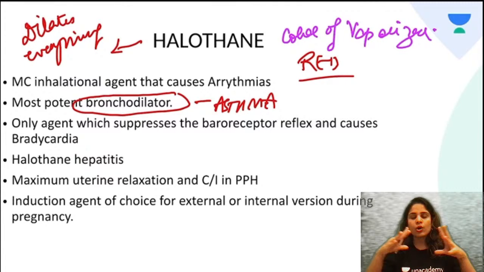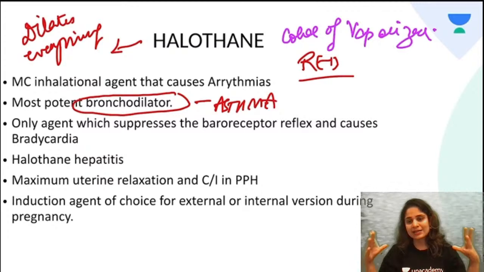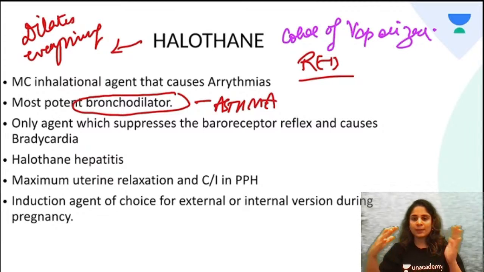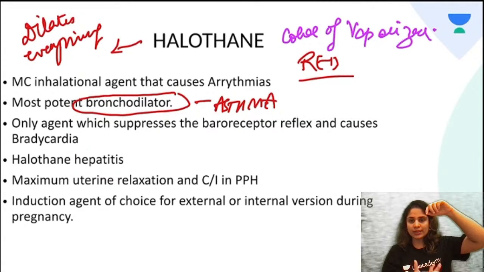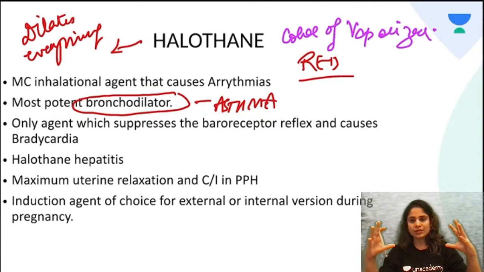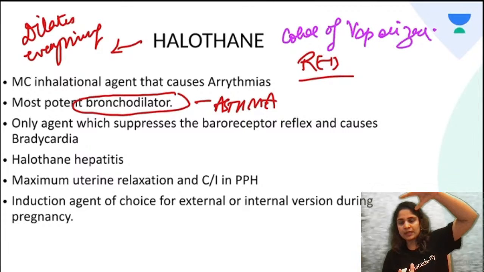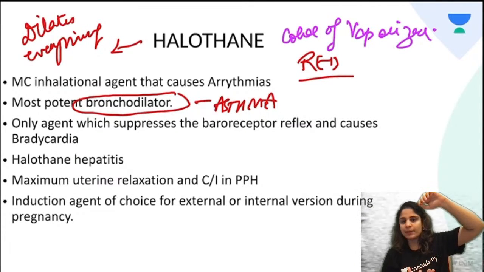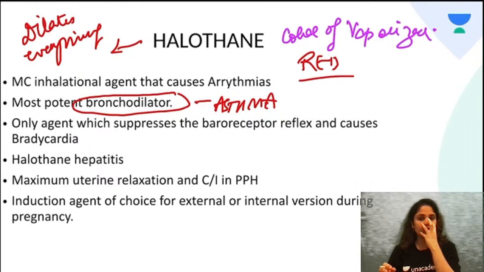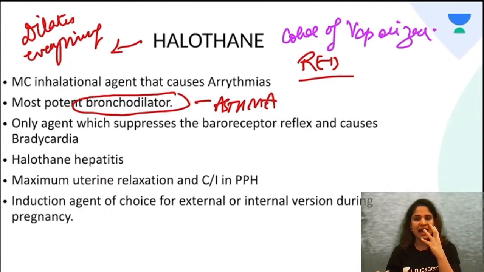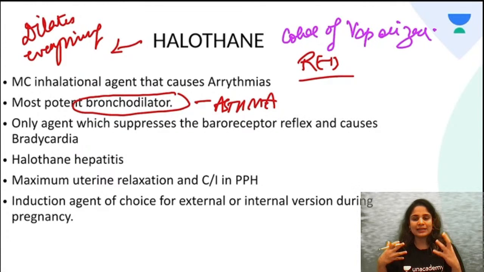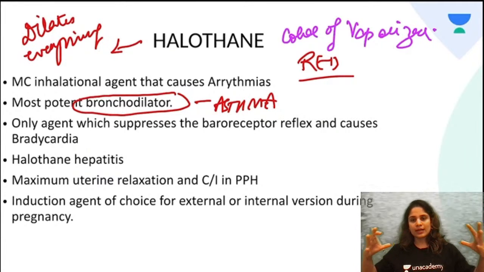Now, why would you want the uterine smooth muscle to relax and dilate? Suppose your baby is not lying with vertex down, it is lying in the transverse lie, and you want to move the baby so that the head is the presenting part. In that case, you can give your patient some halothane to breathe in. That will cause the uterine smooth muscle to relax.